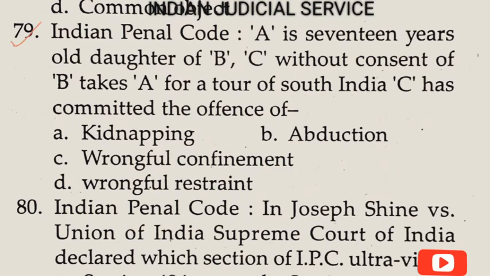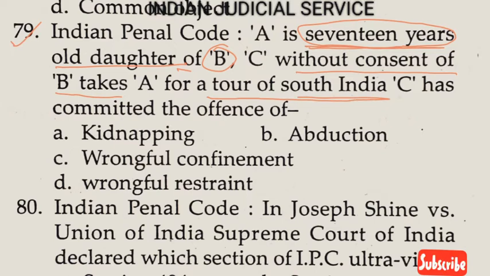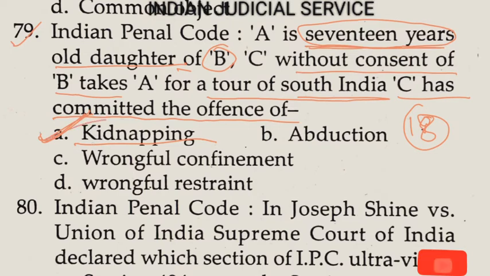Now question number 79. Indian Penal Code, A is the 17-year-old daughter of B. C, without the consent of B, takes A for a tour of South India. C has committed the offence of kidnapping. So answer here is option A, because a girl attains majority at the age of 18 years in the offence of kidnapping. So clearly answer here is option A.